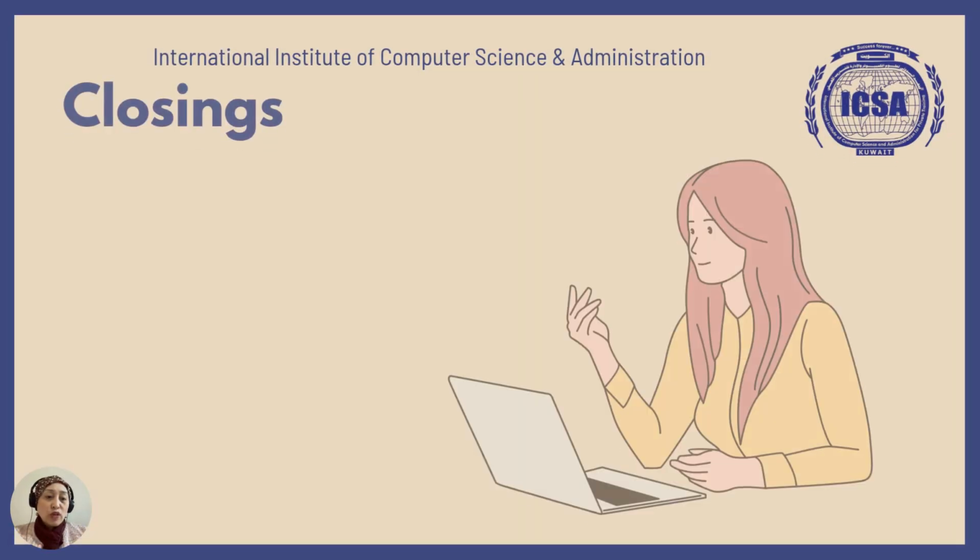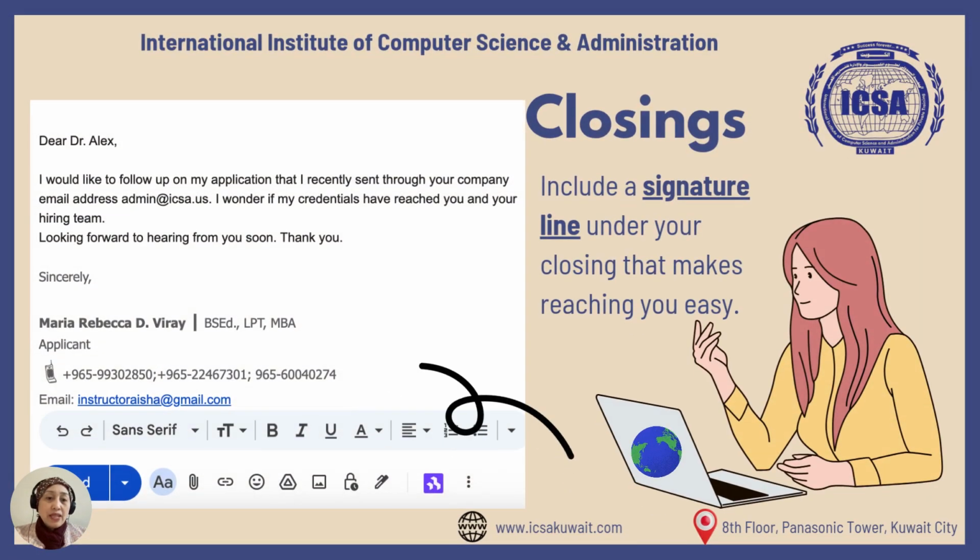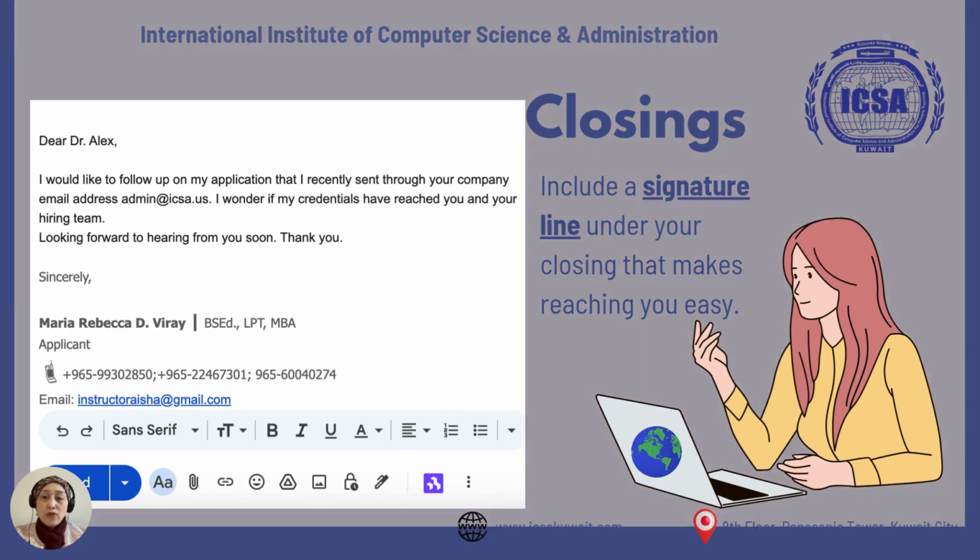And then finally, when you're going to close your email, you have to make sure that you use the appropriate closing words like respectfully, kind regards, sincerely, or all the best, okay? So how are you going to do that? You have to make sure that at the end of your email, you also make your signature line. After using your sincerely, respectfully, etc., you have to also use your signature line, okay? So this serves the purpose of that. So when they want to reply to you, they can easily get your contact number in your signature line, as you can see here below, okay? So how are you going to do that?